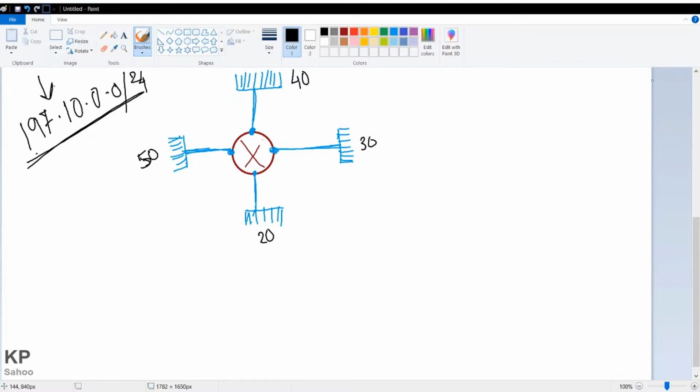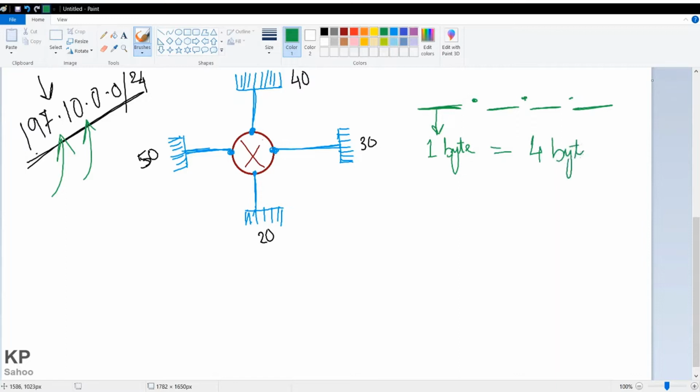So first let me explain this. This is the IP given. Now tell me something about this IP. You can see an IP has a first field, then a dot, then a second field, a dot, then another field, a dot, then another field. Each of these is called 1 octet, and it is of 1 byte size. We have 4 octets, so one IP is of 4 bytes.